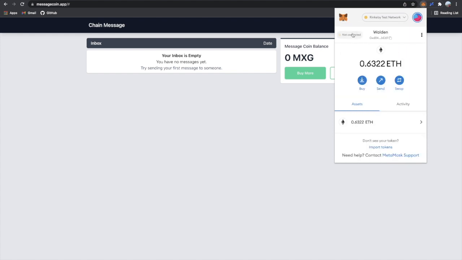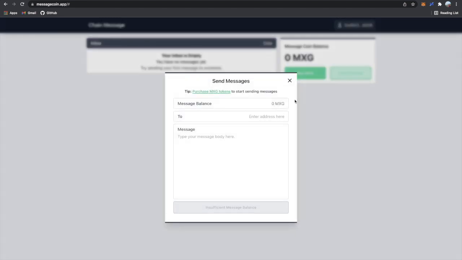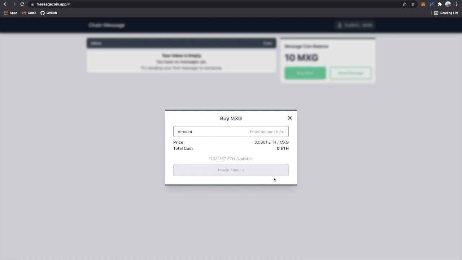Anyways, let's go to another account. Let's go to this account here and connect it, refresh, and you'll see that, okay, still no message tokens, but at least we have a little bit of ETH, and we can buy stuff. So why don't we buy 10 message tokens here? Cost 0.001 ETH. Put in a purchase, confirm, waiting here, have to load.